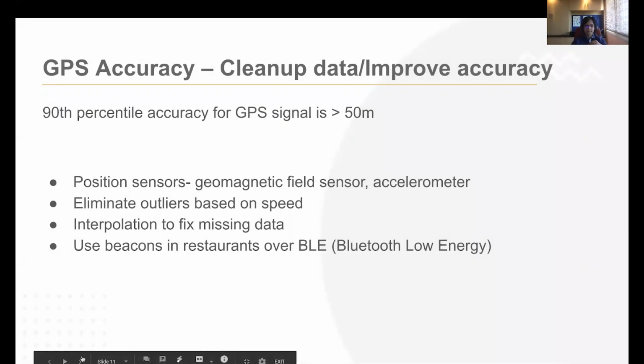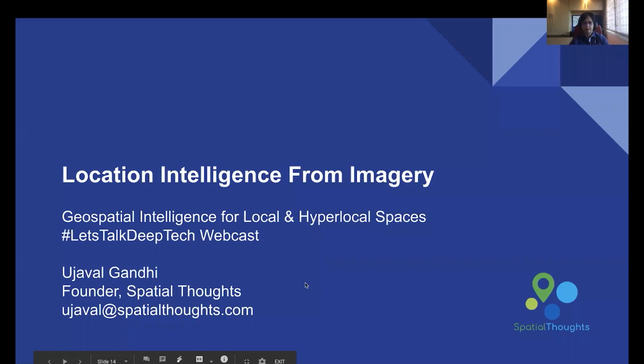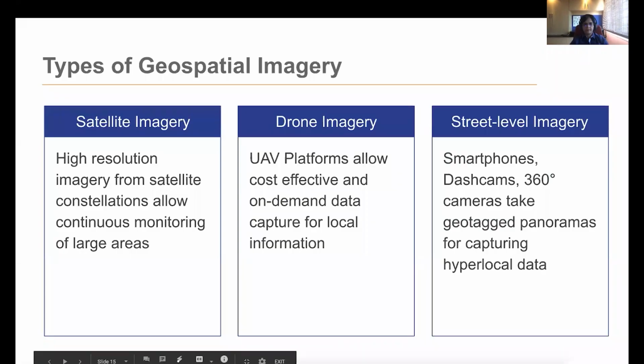So I'm going to talk about location intelligence from imagery. This is about capturing different kinds of imagery and deriving insights from there that will help our tracking, creating maps, and improving our location accuracy. There are three types of imagery we can talk about.